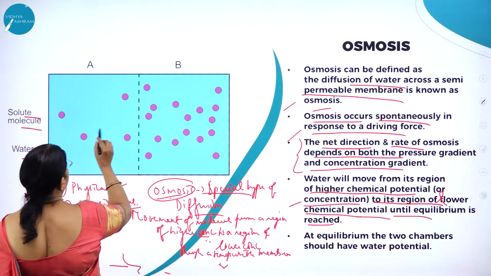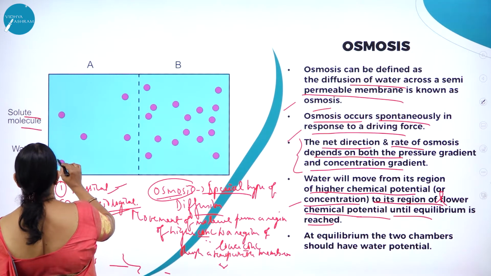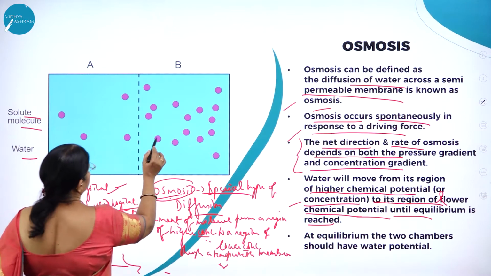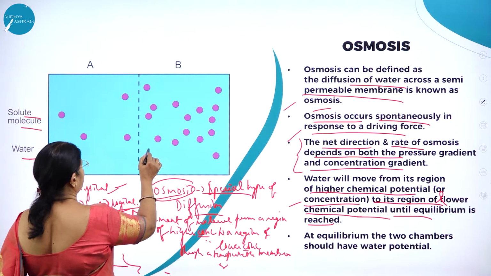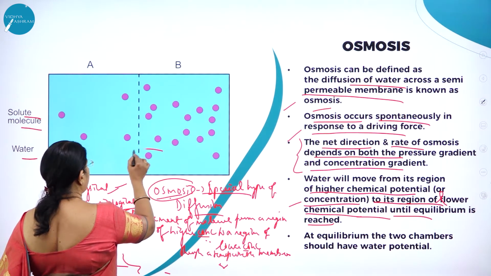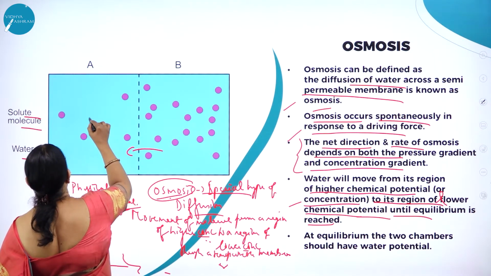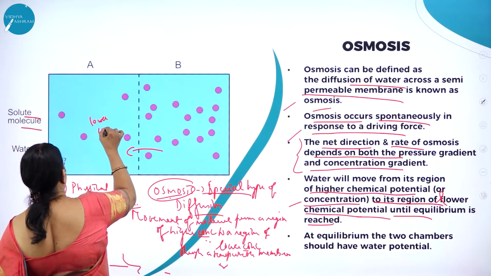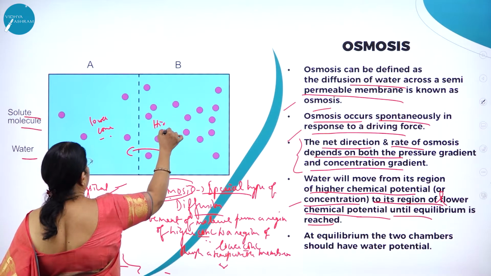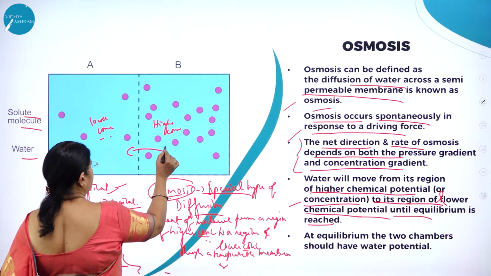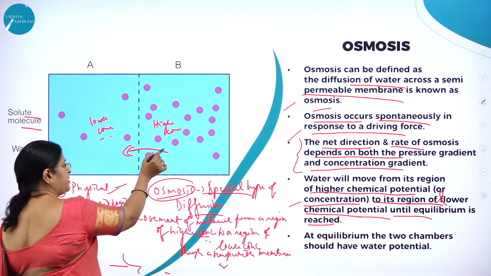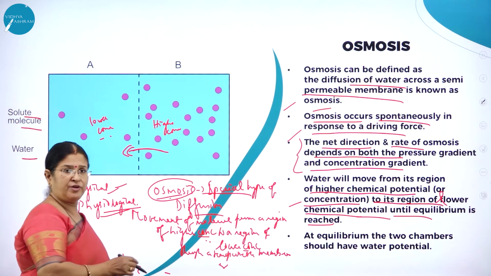So here you can see that is solid molecule and water. So here you can see the more number of water molecules. So they move from a region of higher concentration to a region of lower. So this is lower concentration. This is higher concentration. So as the molecules move from a region of higher concentration to a region of lower